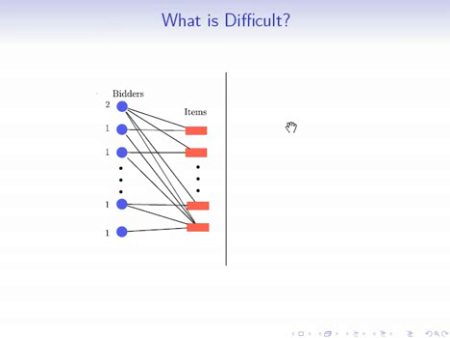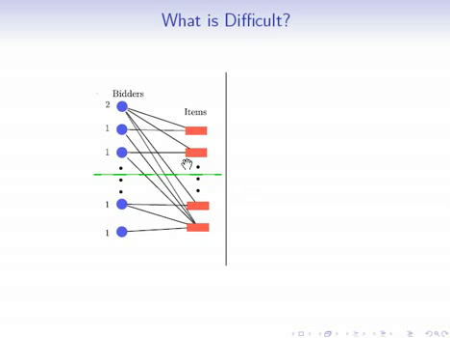So let's see what's difficult about taking the sample and price approach and generalizing it to general transversal matroids. I'll show you a couple of examples. First, consider this example where we have a single bidder of weight 2 and then a number of bidders of weight 1, and of course we have a number of items.